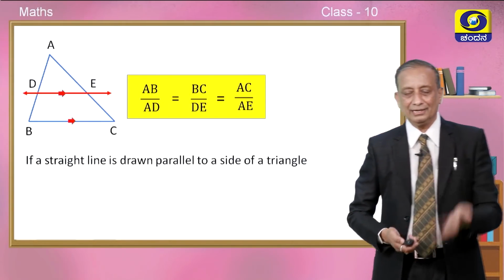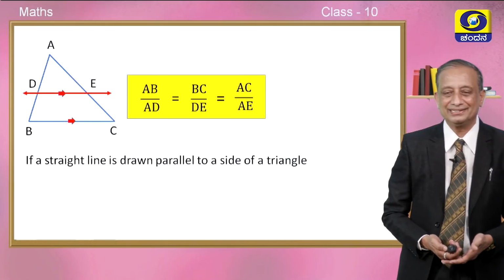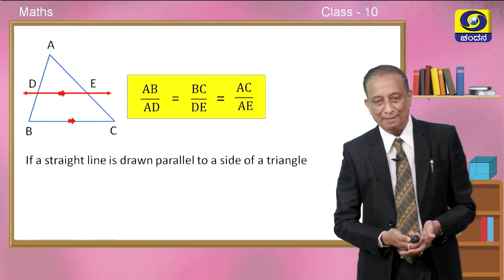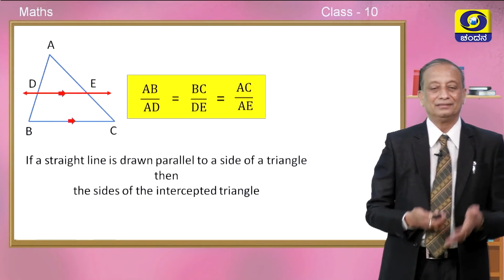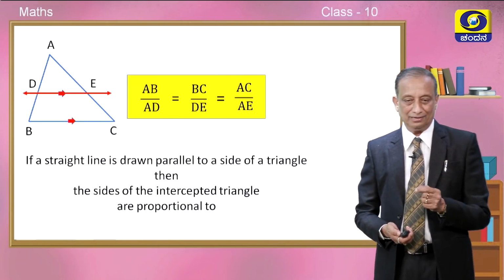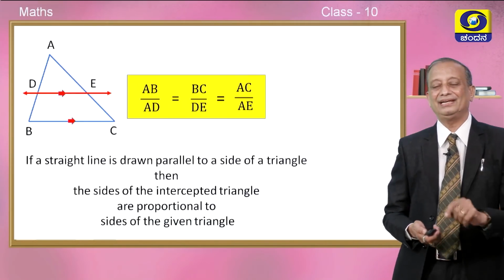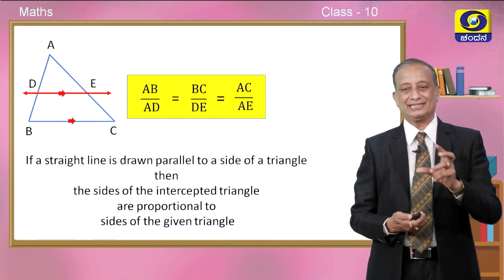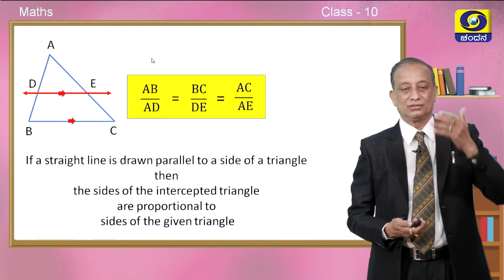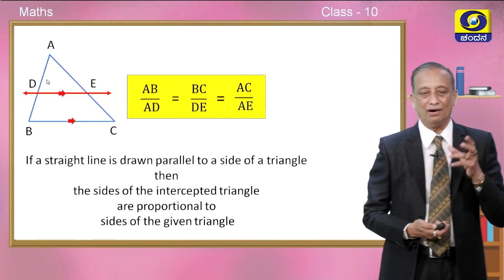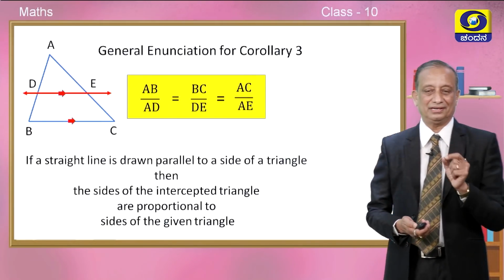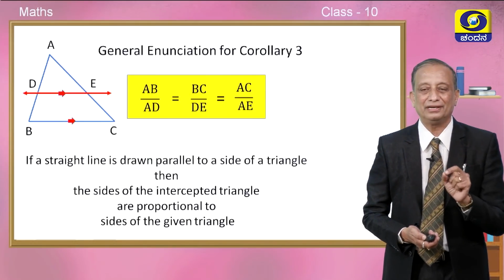Is it possible to generalize this, children, in the form of a statement? Can we state it like this? If a straight line is drawn parallel to a side of a triangle, then the sides of the intercepted triangle will be proportional to the sides of the given triangle. Intercepted triangle means the triangle ADE is called the intercepted triangle. So, the sides of triangle ABC are in proportion to the sides of triangle ADE. This is called the general enunciation of corollary number 3.